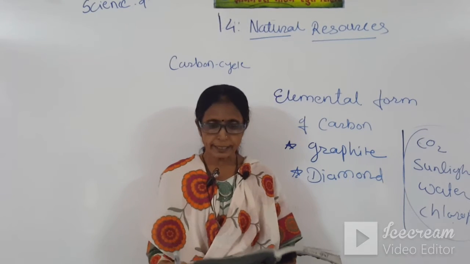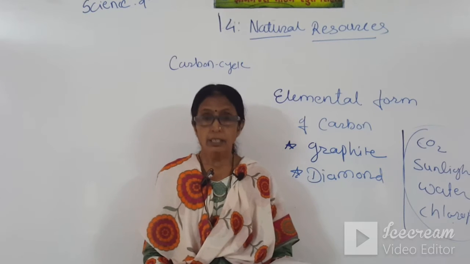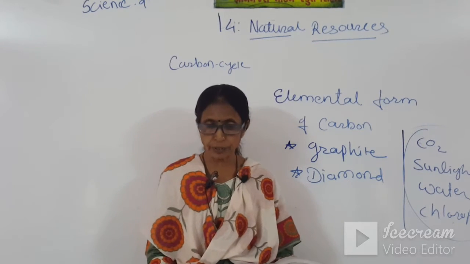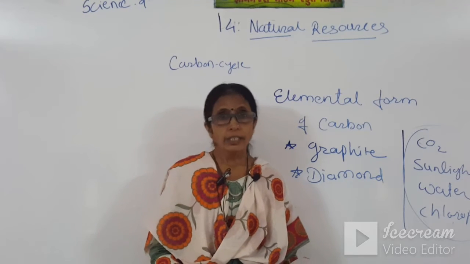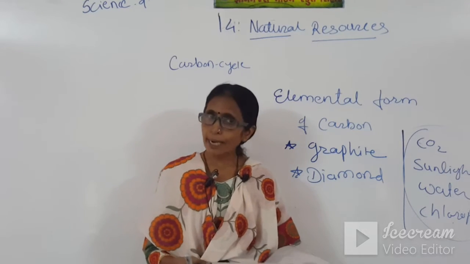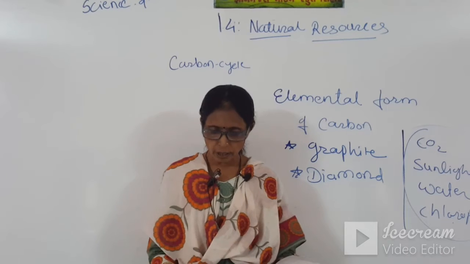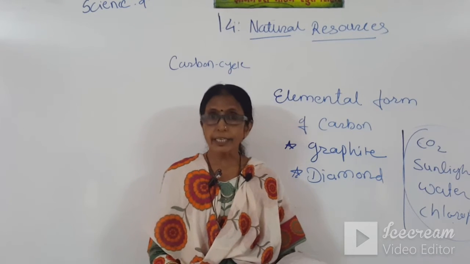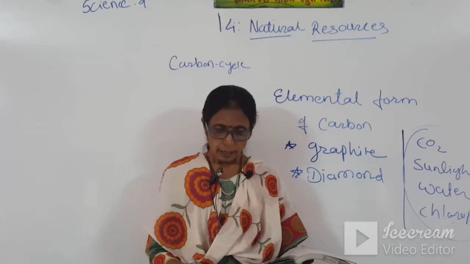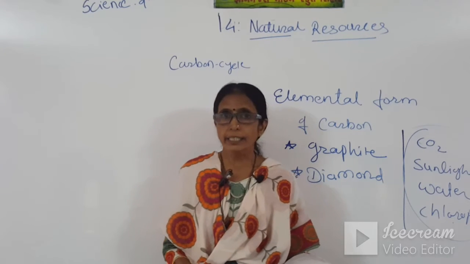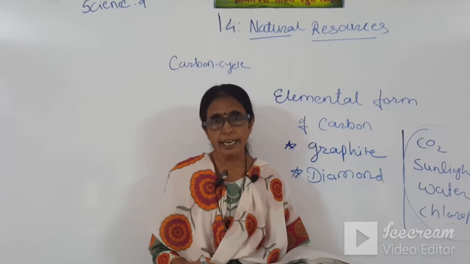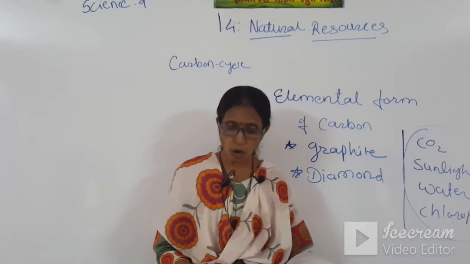On the top it is written CO2 in atmosphere, which means carbon dioxide in the atmosphere. This CO2 is utilized by the plants for the process of photosynthesis. Again, it is converted into coal when wood is burned in limited, insufficient air.